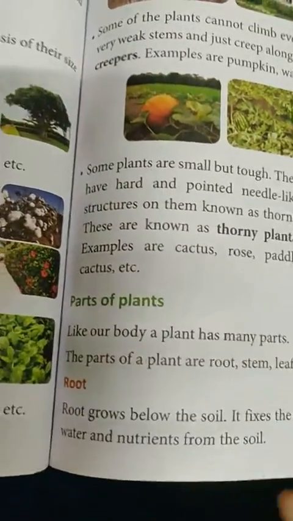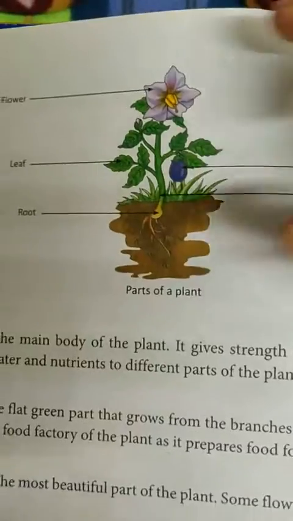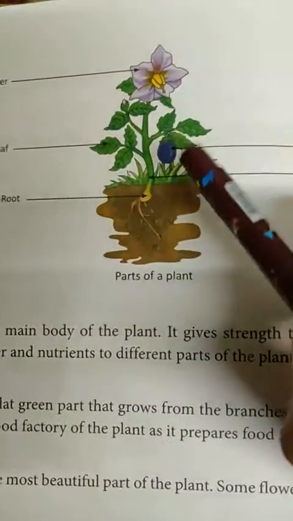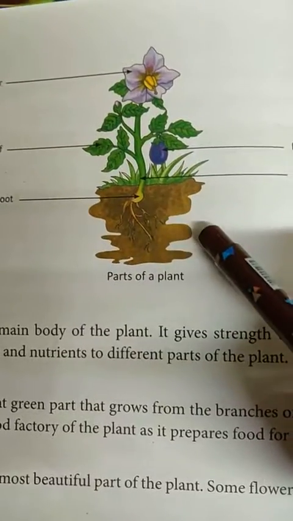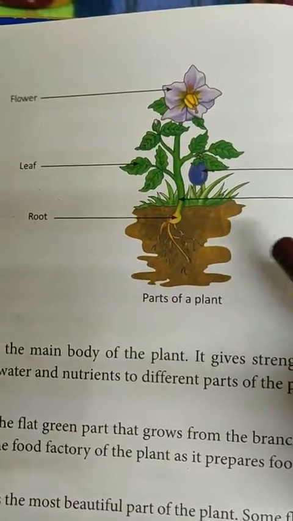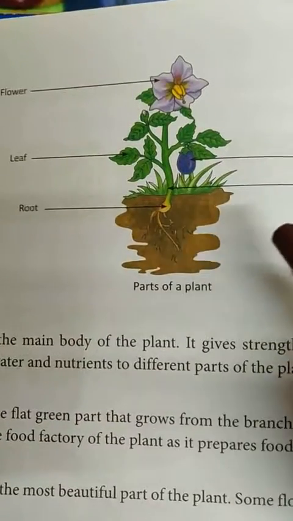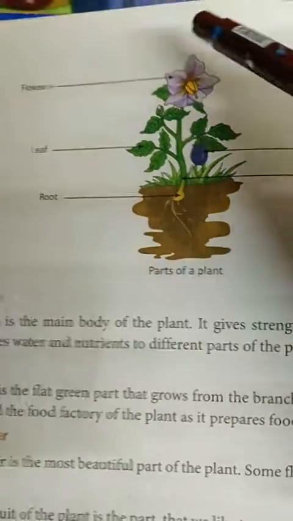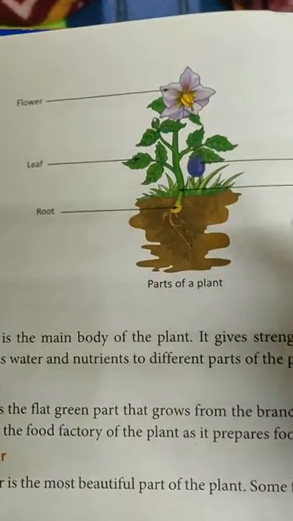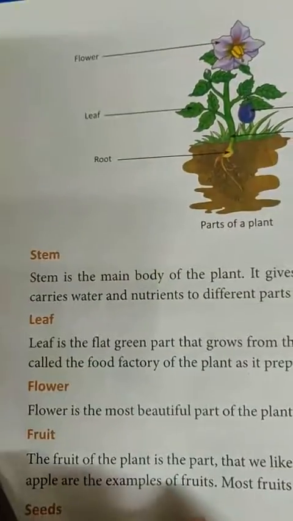Then come the parts of plants, children. The parts of plants have been divided into all these parts. Firstly, we will discuss all the parts, and you have this very important diagram of parts of a plant also, which I have told you how to draw on the interleaf page of your EVS notebook, and you don't have to use any sketch pens. You all must mention all the parts of the plant. This is very important. And what are the different parts?